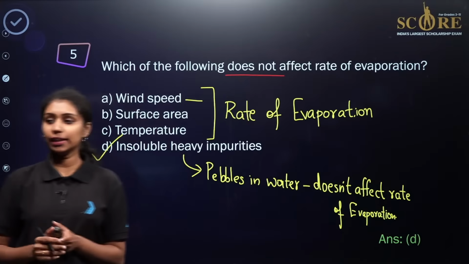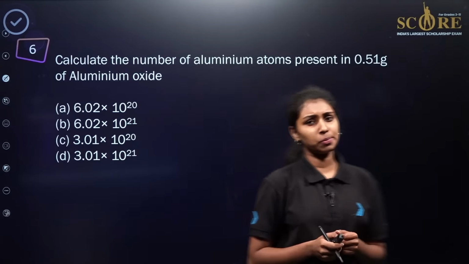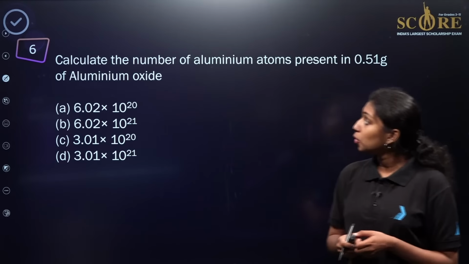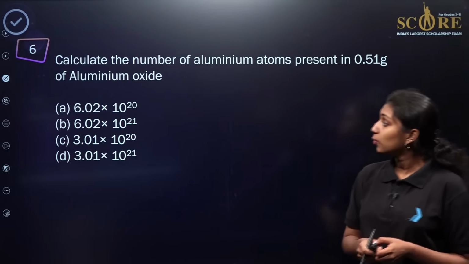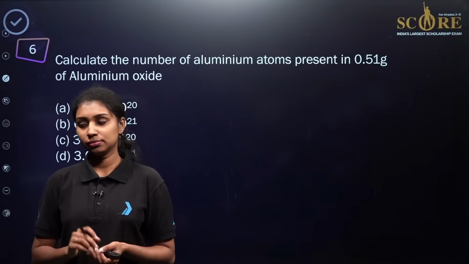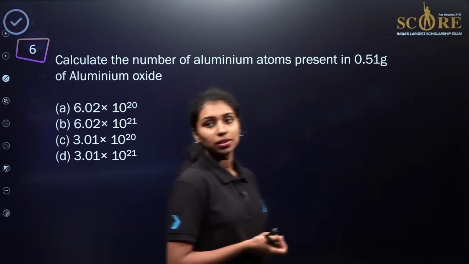I hope you understand. Now we are moving to the next question. There is a small numerical problem. You need to do some small calculations over here. Calculate the number of aluminium atoms present in 0.51 gram of aluminium oxide. Again, the question is from atoms and molecules.